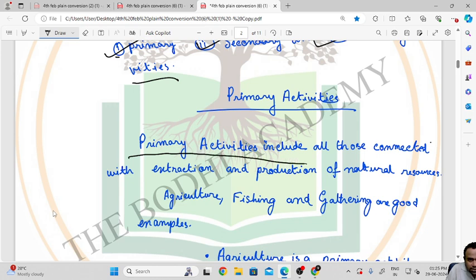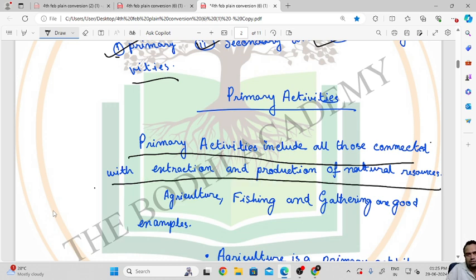Primary activities include all those connected with extraction and production of natural resources. We are extracting the natural resources and using them for production; these are known as primary activities.